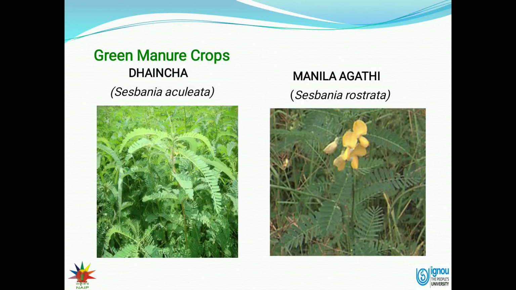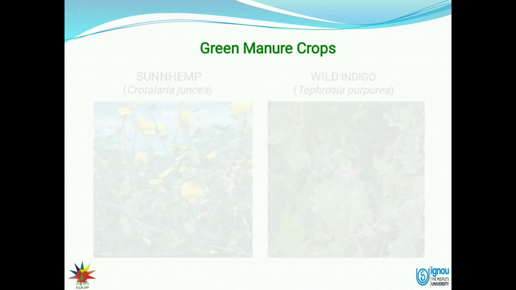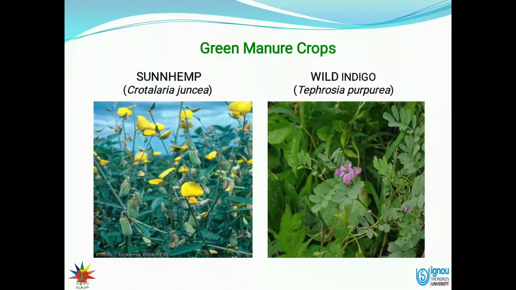Sesbania aculeata is the name of the dhaincha. Then Sesbania rostrata. Then sunhemp, Crotalaria juncea, and wild indigo, this is Tephrosia purpurea.